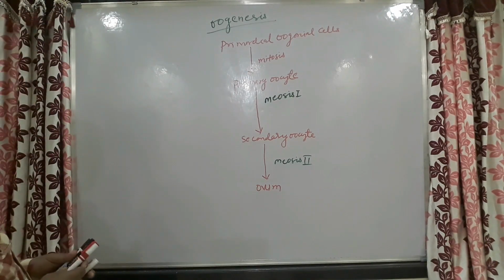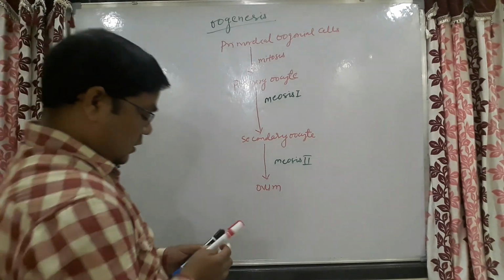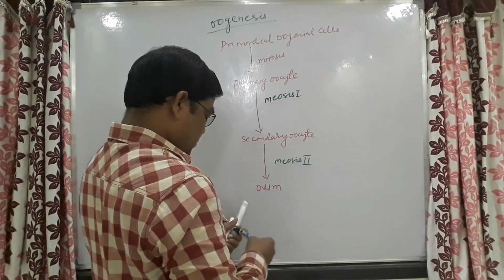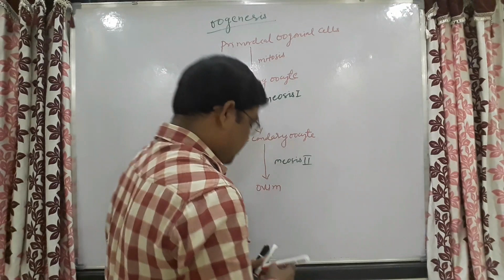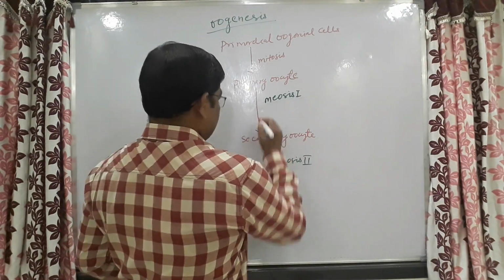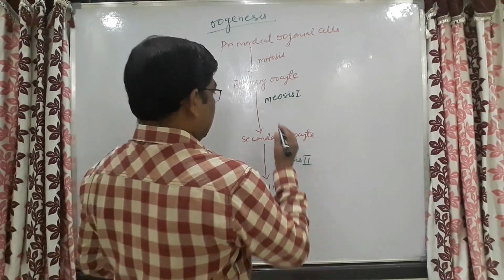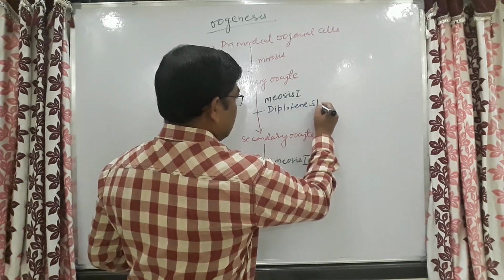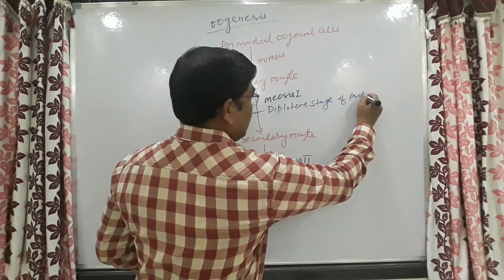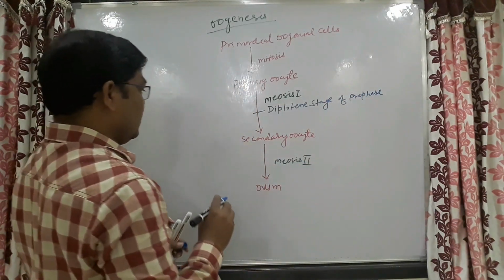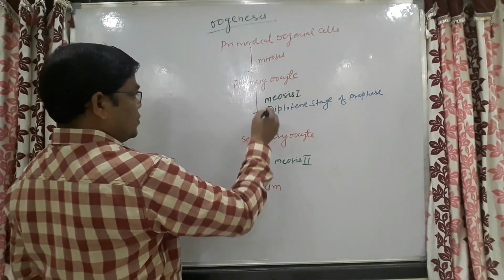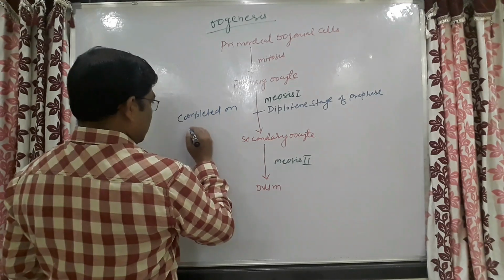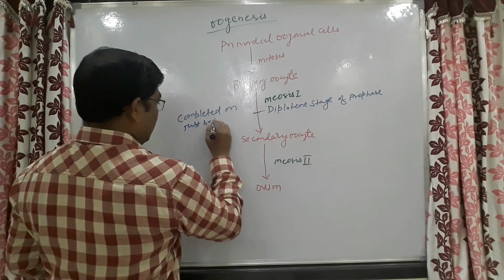Here, meiosis 1 is arrested in the primary oocyte, in the diplotene stage of prophase, and this meiosis 1 gets completed on ovulation, just before ovulation.